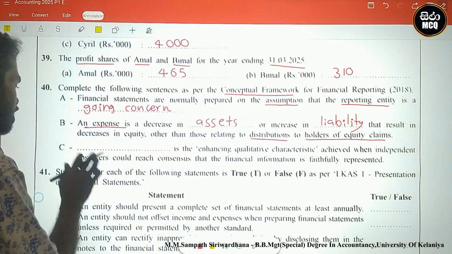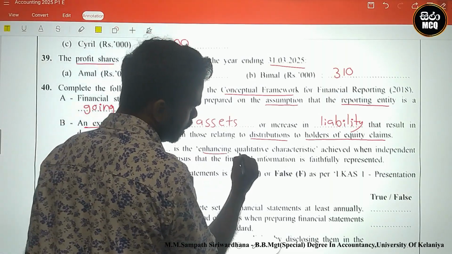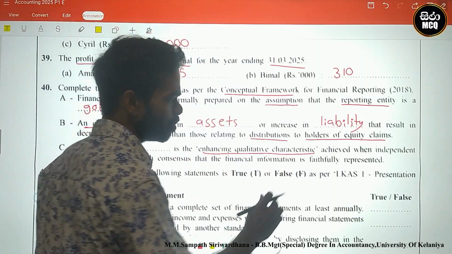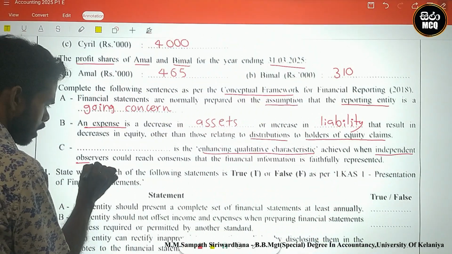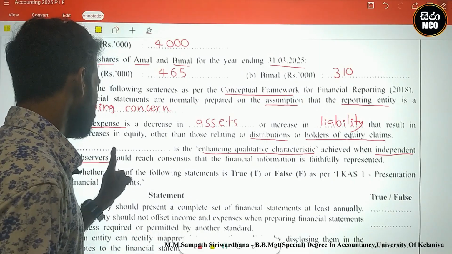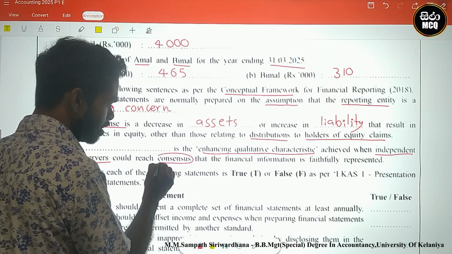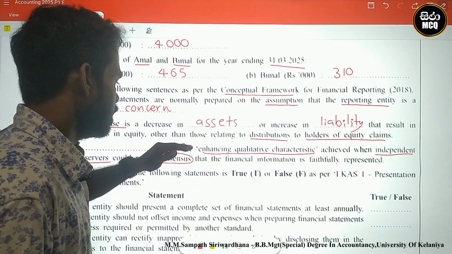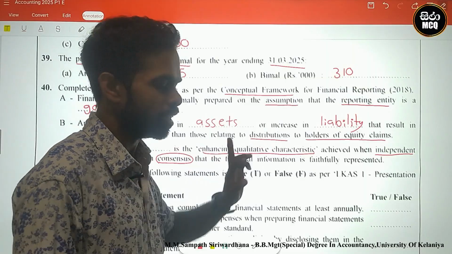Okay, let's see the final one. Blank is the enhancing qualitative characteristic achieved when independent observers, meaning auditors, could reach consensus. Consensus means they commonly agreed that, look here, this is the enhancing qualitative characteristic.